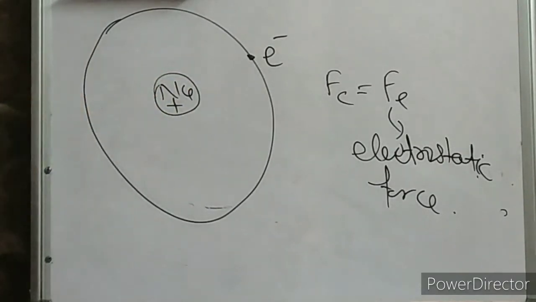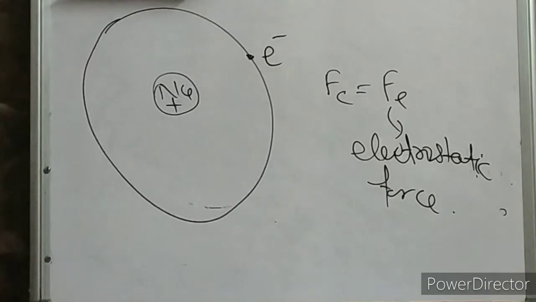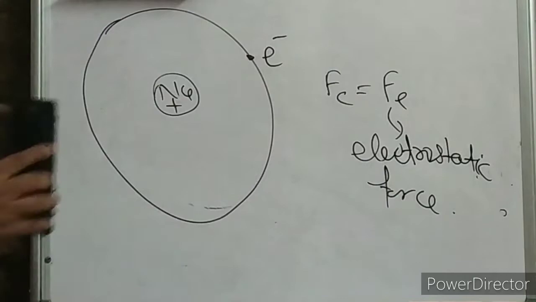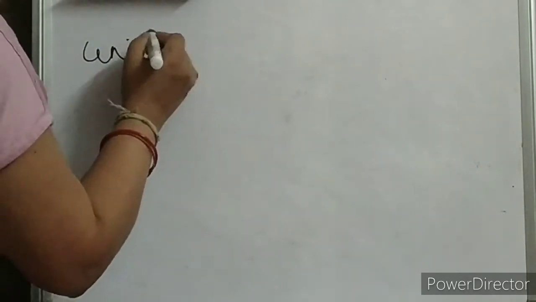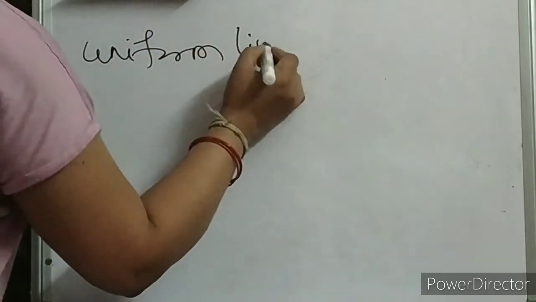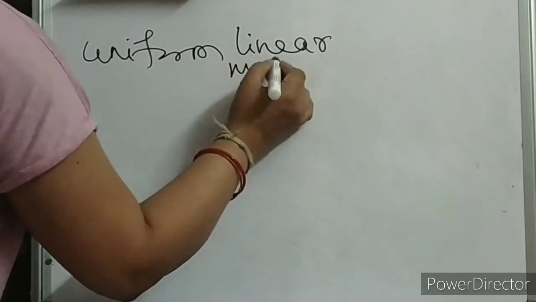Even when a cyclist moves around a circular track, there also it will have a constant speed, but that motion is uniform circular motion and it is accelerated. That means a continuous change in direction is happening over there. In case of uniform linear motion, children, is it accelerated? Short question, 1 mark question. In case of uniform linear motion, is it accelerated?